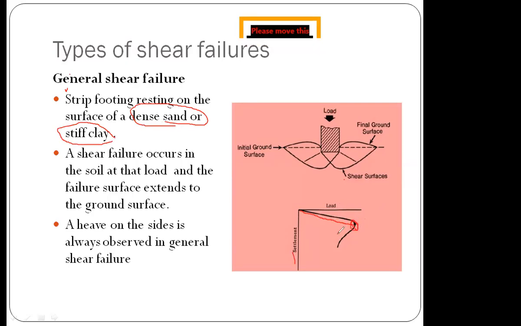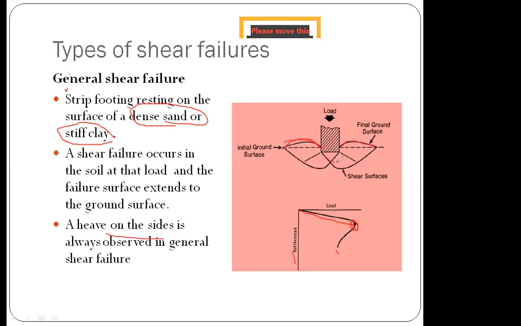At some particular point, there was a sudden change in the settlement. That is called general shear failure: a sudden or drastic change in the settlement due to the superstructural loads. A heave is formed like this. See, this is heave. I'm highlighting this curve. This is called heave.